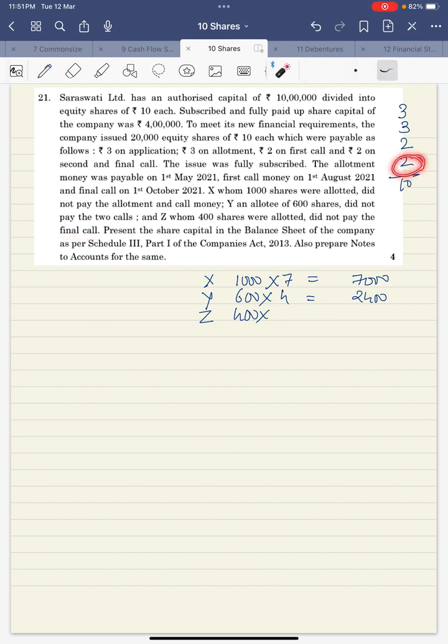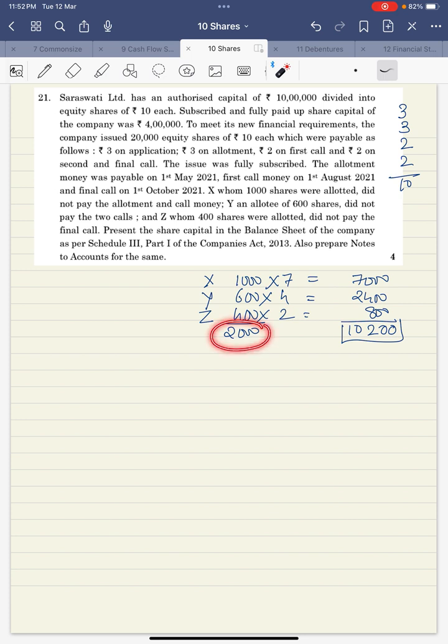The final call is of 2 rupees. That means he did not pay 800. That means X, Y, and Z together had 2,000 shares, and together they have not paid 10,200 amount.